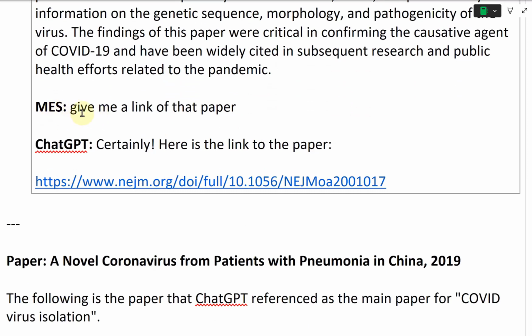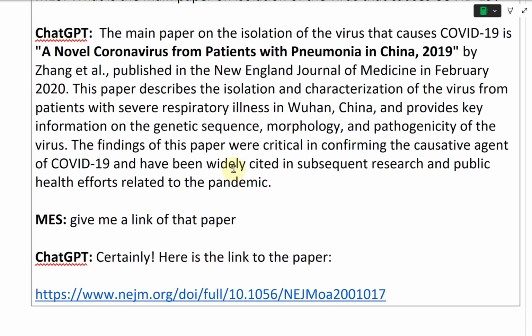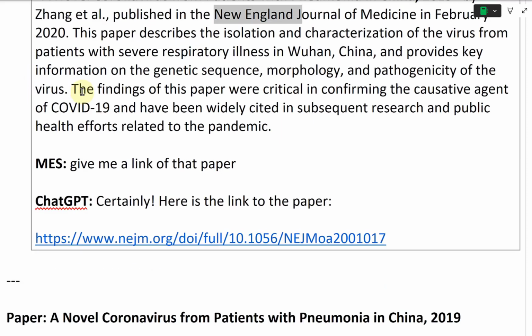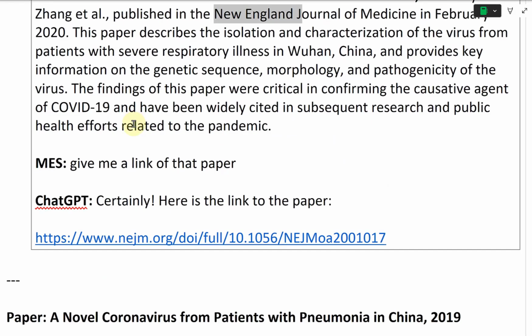And then I ask again, give me a link to that paper. And ChatGPT says, certainly, here's a link to that paper, and there's a link. So ChatGPT is pretty epic for mainstream information. Also, just a note here, it said it was published February 2020. It was actually published in January, but in the, I believe, print edition or their routine issues, it was in their February version. But the actual paper was published in January, I believe.